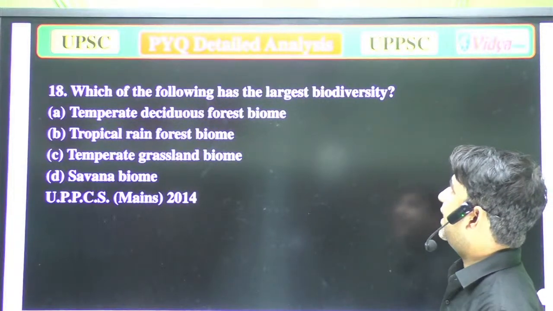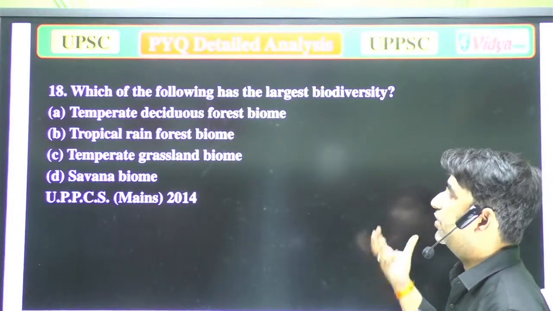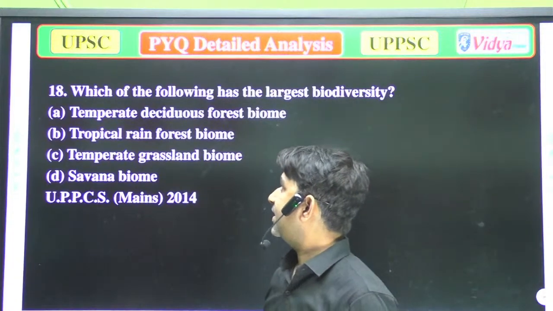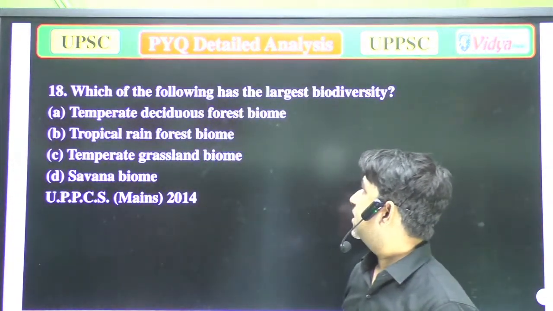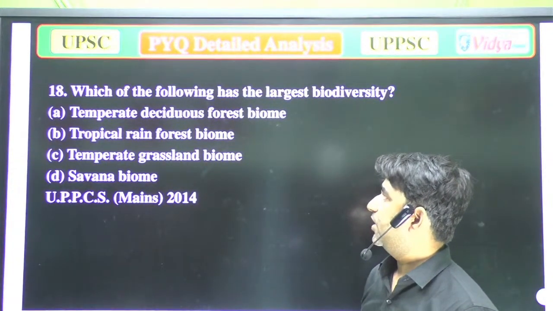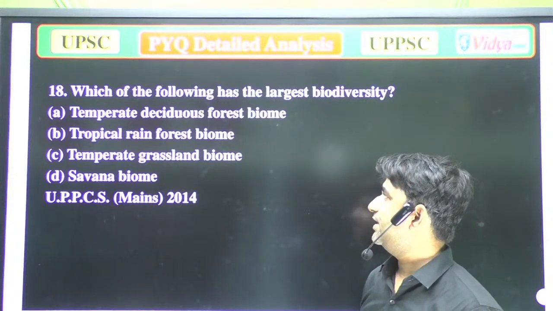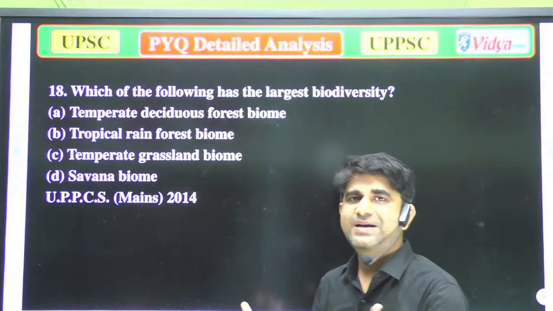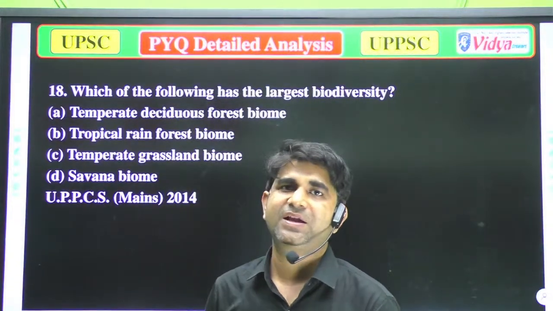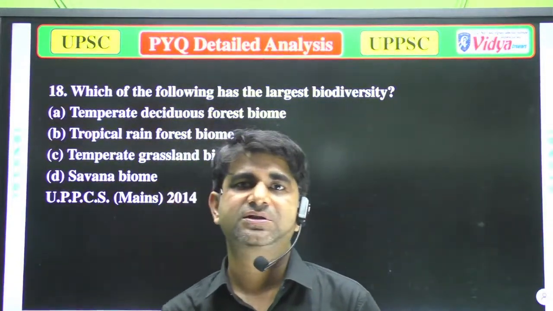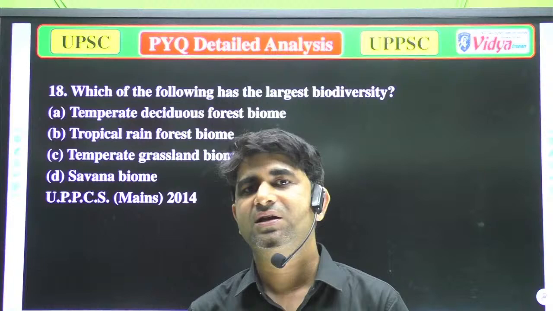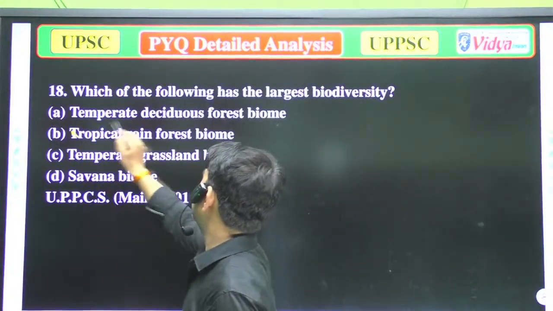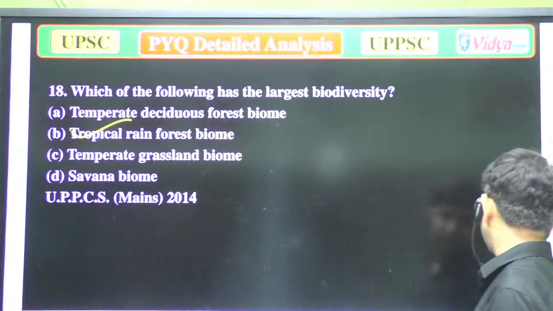Which of the following has the largest biodiversity? Options: A, temperate deciduous forest biome; B, tropical forest biome; C, temperate grassland biome; and D, savanna biome. Again, the same type of question, so the answer will be the same: huge biodiversity is generally found in the tropical region. So the correct answer will be the tropical rainforest biome. Well, now we'll move to the next question.